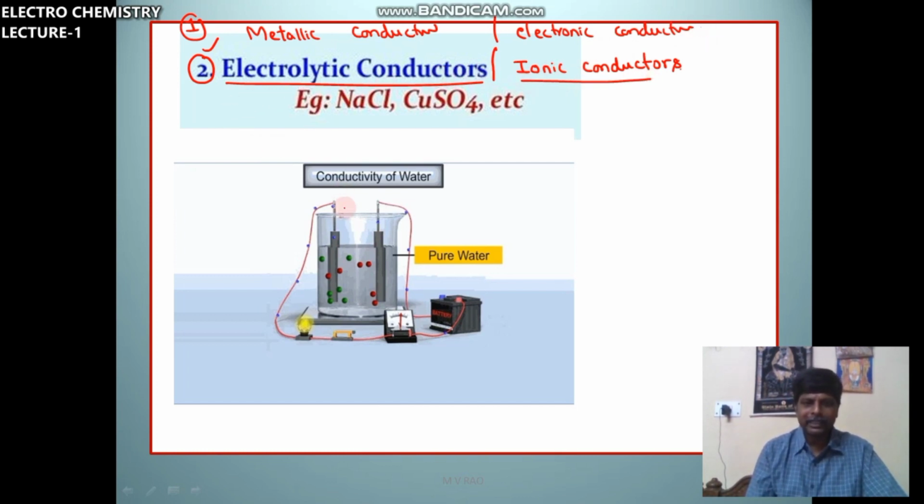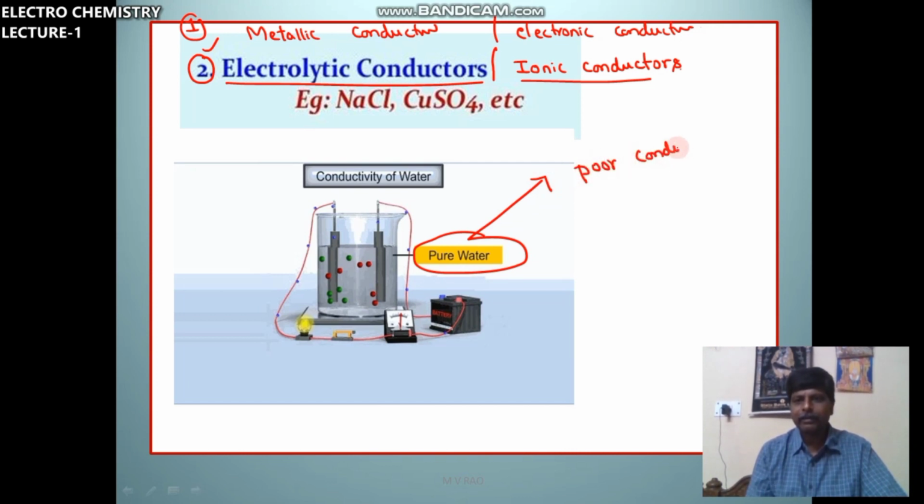You know, pure water is a poor conductor of electricity. Why is pure water a poor conductor of electricity? Here the ionization of water is very less.